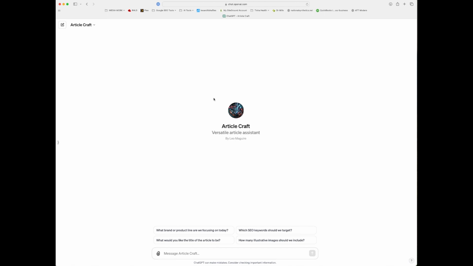Okay, so I wrote a quick little GPT, and this is a basic demo. This is a very first iteration of it. It's very simple, but it does work. This is not intended to replace a human writing an article. It's intended to get you about 70% of the way there.